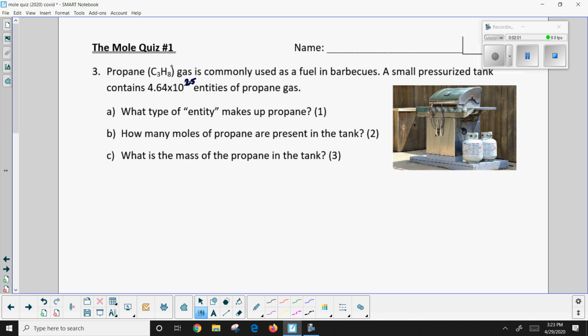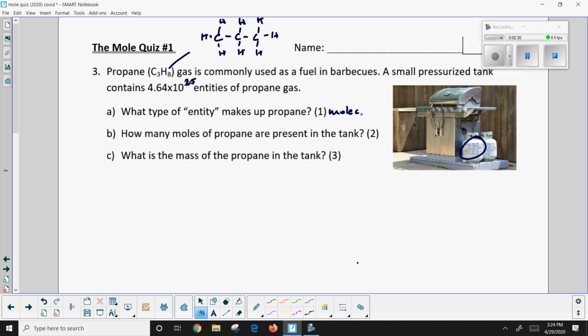So what we have here, we've got propane. Now, propane is a molecule. It's a molecular compound. It has 3 carbons surrounded by 8 of these hydrogens. So we're going to have this molecule. And in this particular container over here, I've got 4.64 times 10 to the 25 entities. Well, what are the entities? They're molecules. So we're going to be counting molecules today. Here we go. Molecules are floating around.